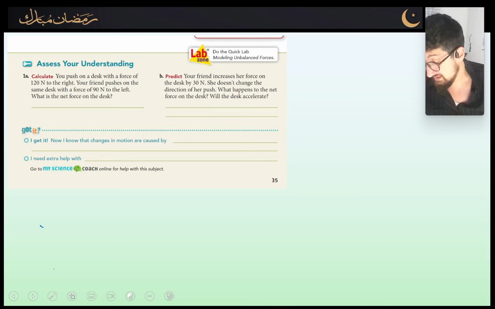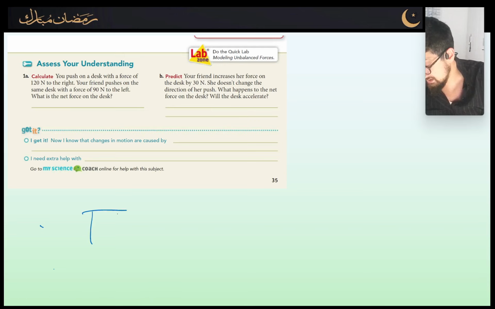So let's assess our understanding. You push on a desk with a force of 120 newtons to the right. Your friend pushes on the same desk with a force of 90 newtons to the left. What is the net force on the desk? Let's picture the scenario. You're pushing on the desk. Here's the desk.